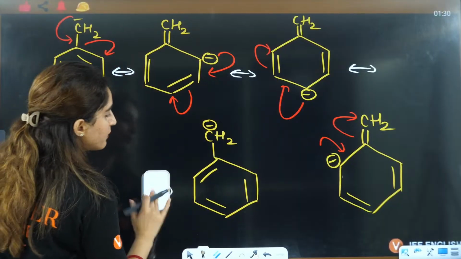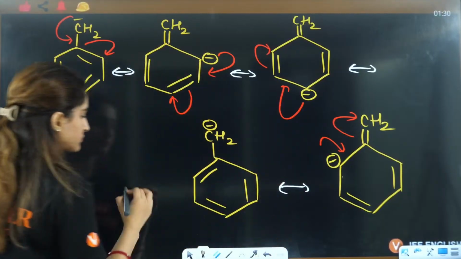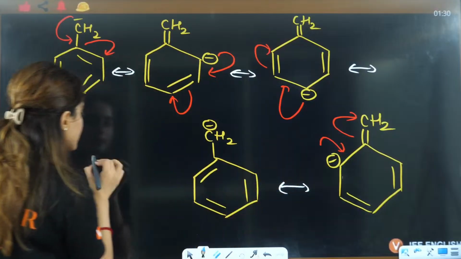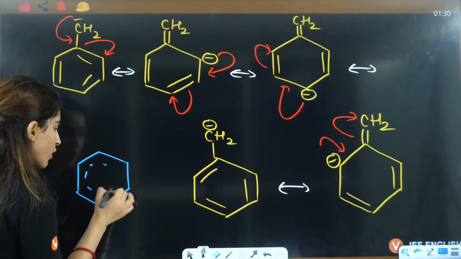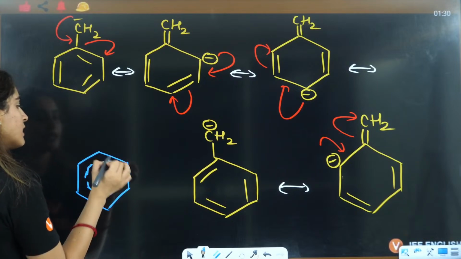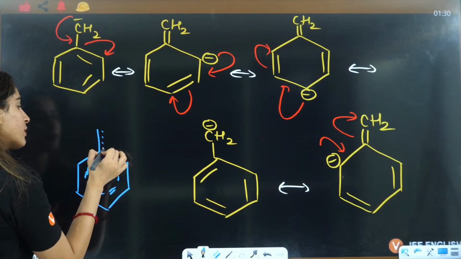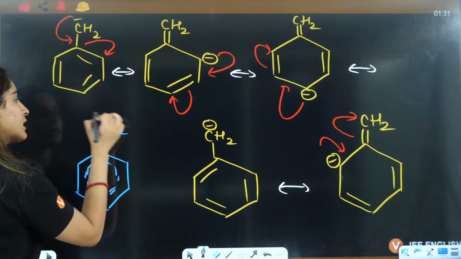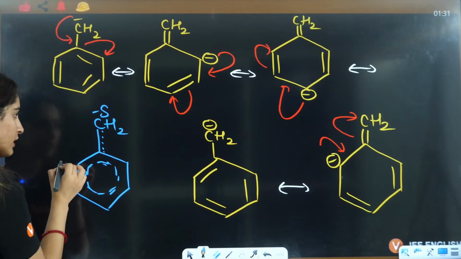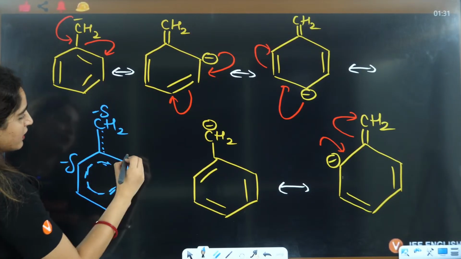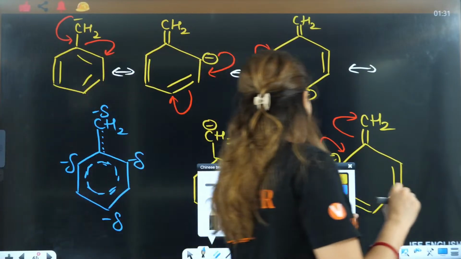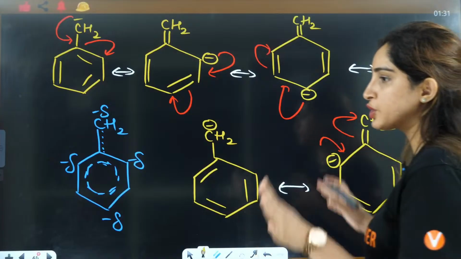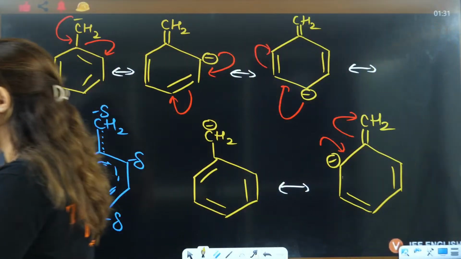At ortho and para position, I'll draw the resonating hybrid here. Pi bond is overall, right? Here you have partial double bond. Here you have partial negative, here partial negative, here partial negative. That means at ortho and para positions, you have partial negative charge.